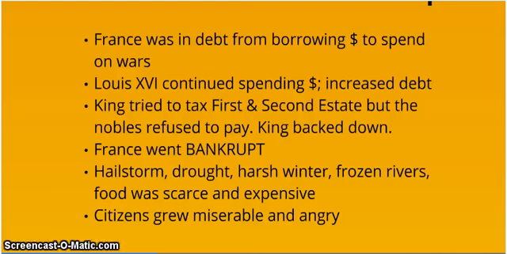But these rich people say, no, you're not going to tax us. King Louis backs down because he understands that he needs them. They're on his side. Instead, he heavily taxes the poor people, the people at the bottom. France eventually goes bankrupt. And a lot of natural disasters occur during this time as well. Hailstorms, droughts, harsh winters, stuff like that. This kills a lot of crops, and this causes a lot of the poor people at the bottom to starve even more. And this is when the citizens grow really angry and they want a revolution.